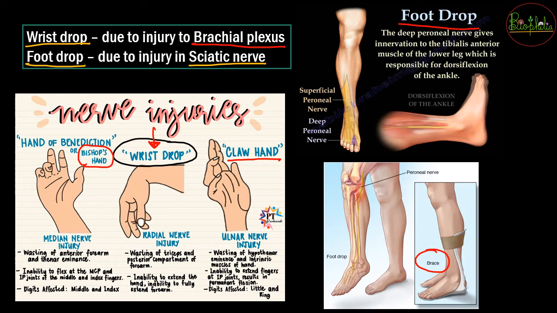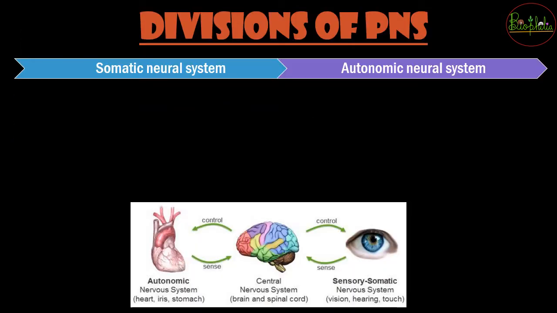So this is very important that the nerves do not get damaged, because nerves, if they are damaged, then they can have a permanent damage onto the body part. So these are some of the things that you can know about the nerve injuries. The next we see is the divisions of the peripheral nervous system.